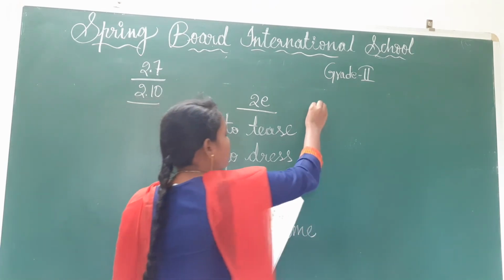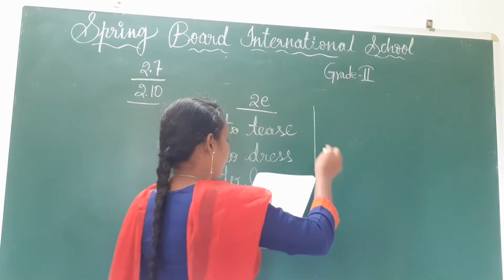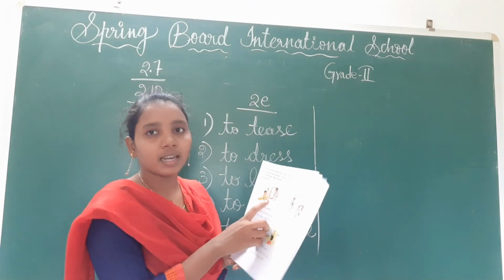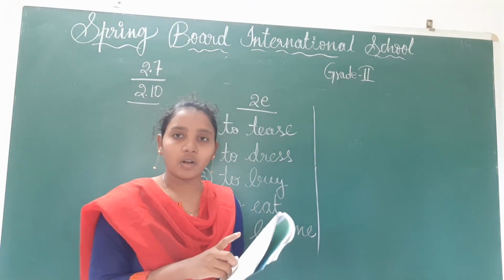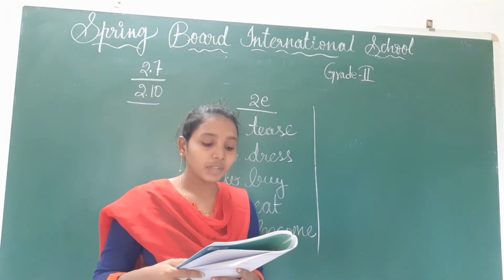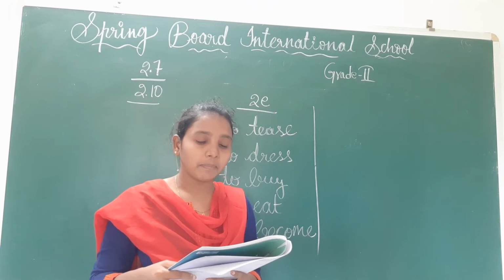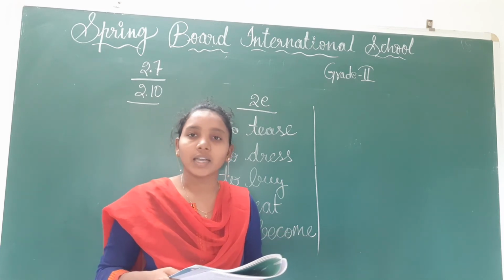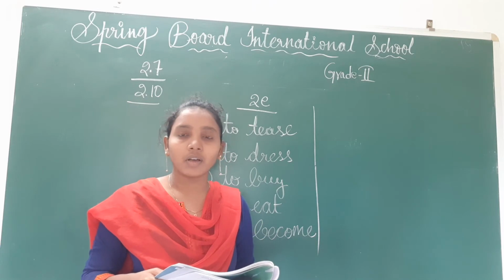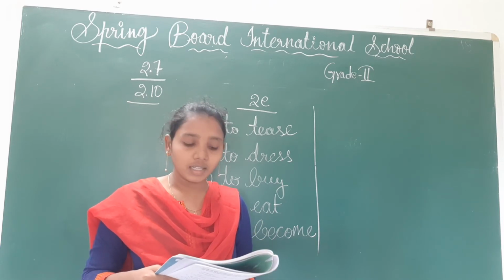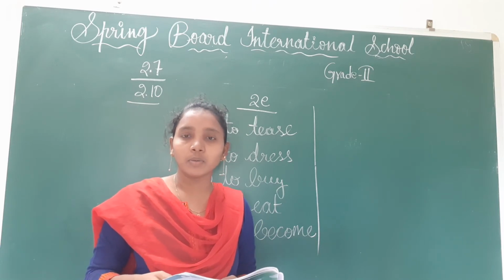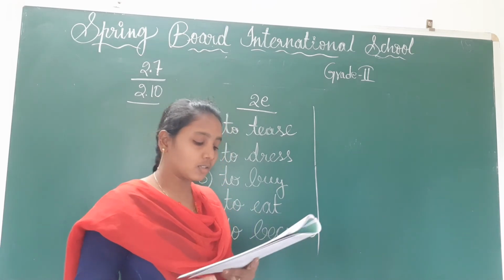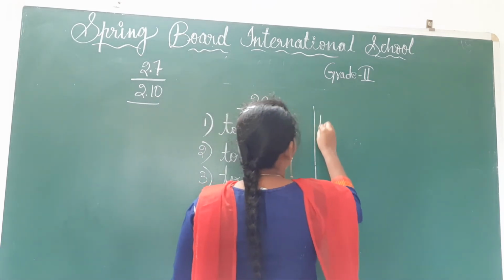First one, the hint is meet. Here a patient is there and a doctor is also there. Now you have to write a sentence about how the patient is thinking. When we go to the doctor, how will we think? We will think that we want to meet the doctor. Here also the patient wants to meet the doctor.